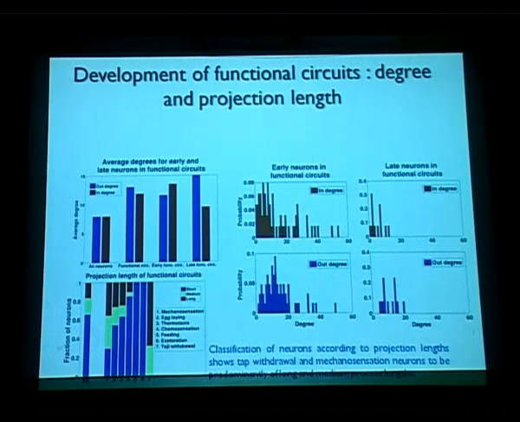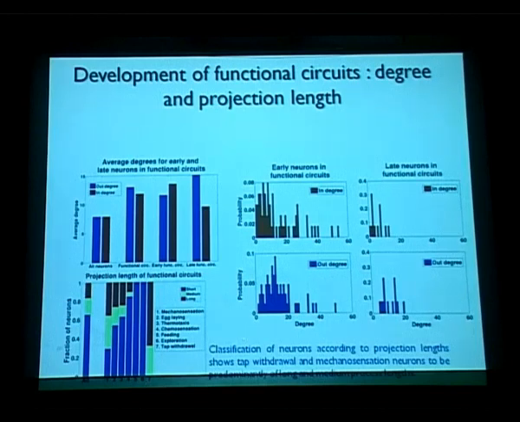And when we do that, we find that tap withdrawal and mechanosensory circuits have neurons which are predominantly long and medium processed neurons. If you just average out, you can see that most neurons are ones with short processes, with medium and long process length neurons being almost equal in fraction.